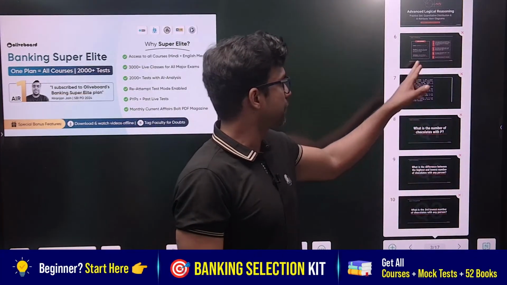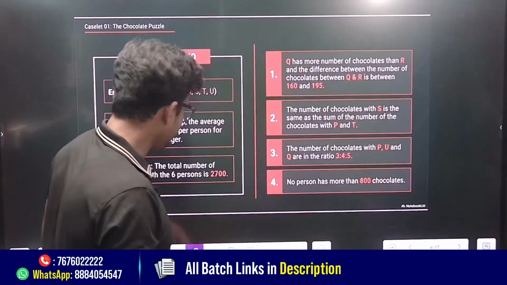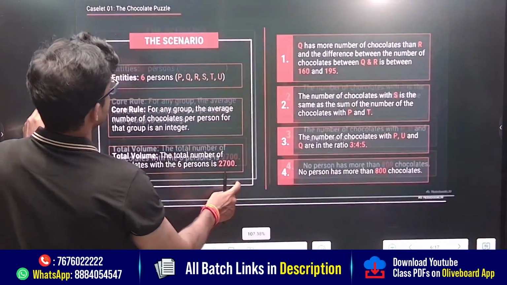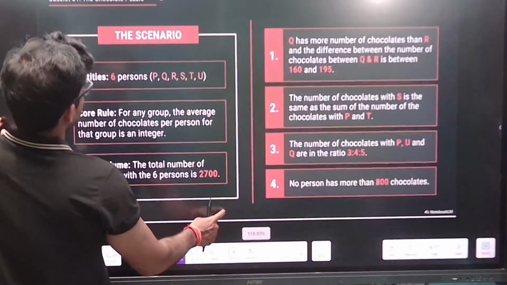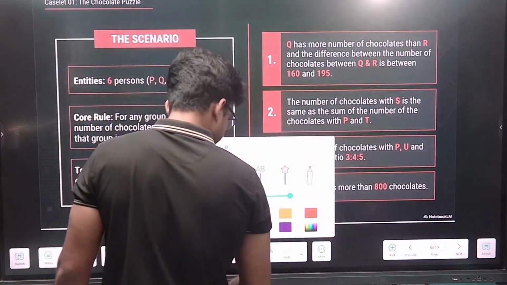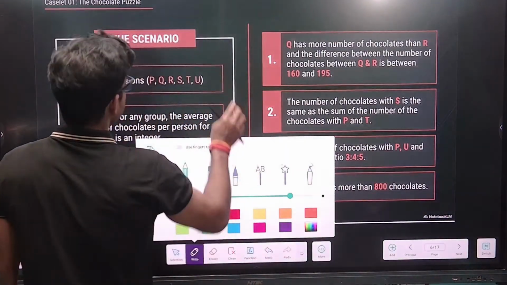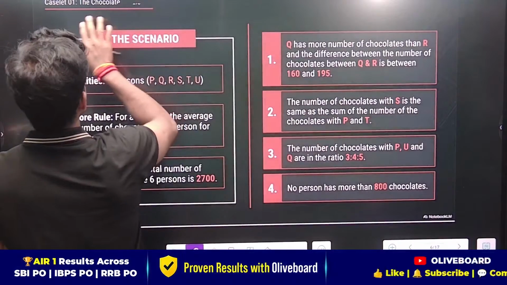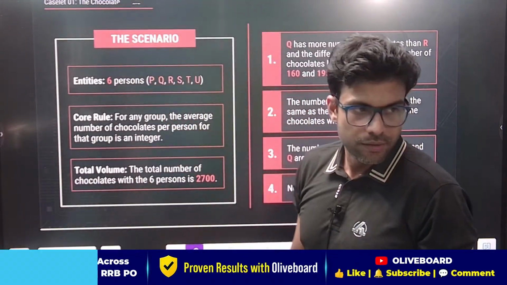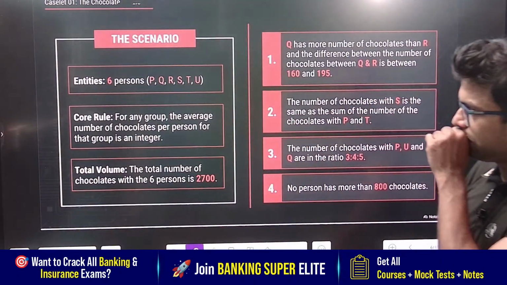So this is the first question, guys, we are getting here. Now see, very small question. If any one of you is just getting the question, please. Now the caselet is basically based on, let me just show you. Okay, hi Anish, how are you? So the caselet is basically on, you can see here, the chocolate, caselet 01. The topic is basically on the chocolate. So this is the question.